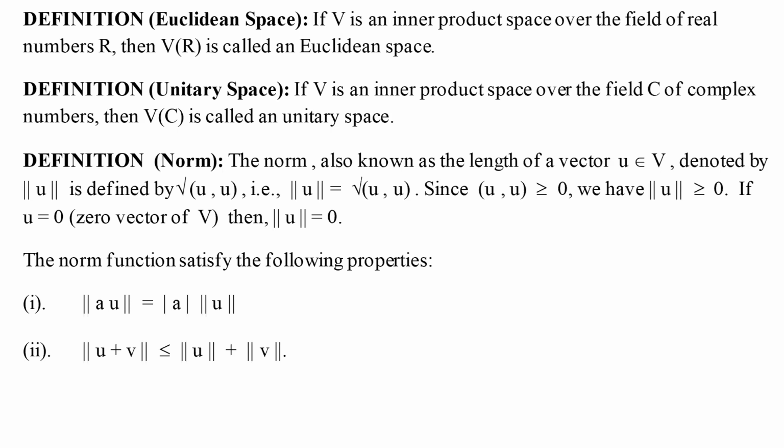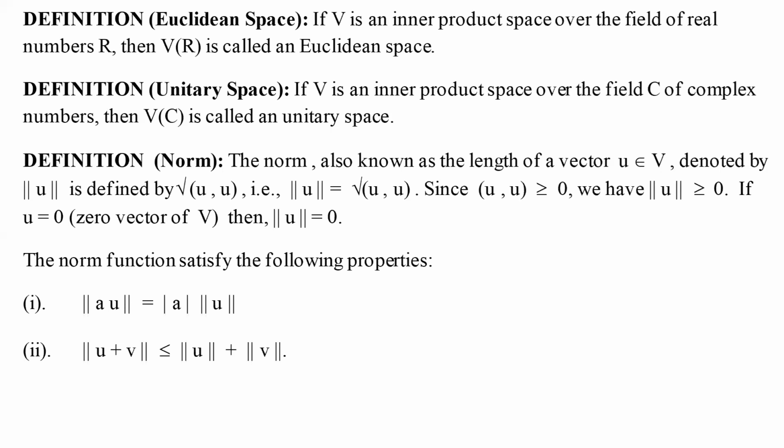So my problem was, can we associate the concept of magnitude or length with any vector? The answer is yes. And for that, we are going to define another function that is called the norm function. Norm function is defined from a vector space into, again, the set of real numbers, because norm is always a real number. So I denote this by two parallel lines. Now if u is any vector in V, then we define the norm of u to be the square root of the inner product of u with u.